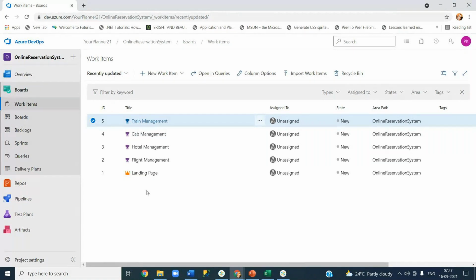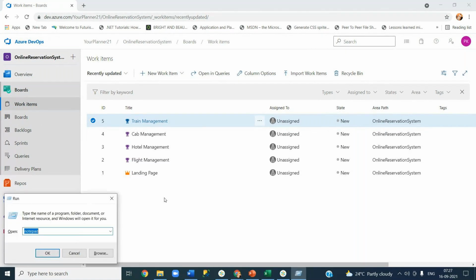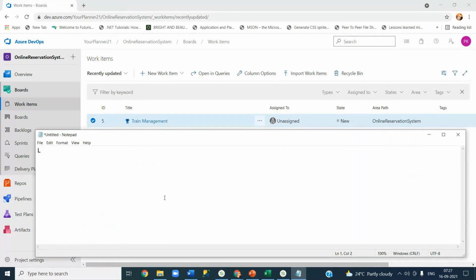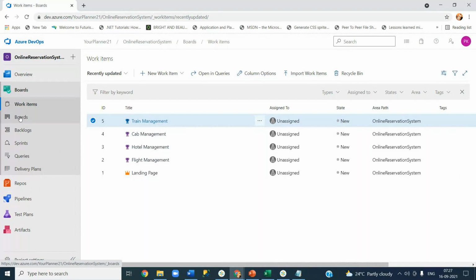Okay, now let's go and have a quick tour of all the other options that you have here. So the boards, backlogs, sprints, and queries. So what is a board? A board is nothing but your Kanban board. You might have heard of it. We call it Kanban boards. Let's click on board.